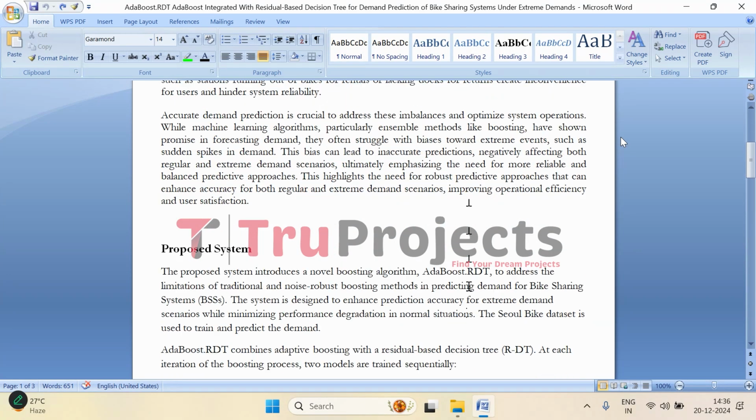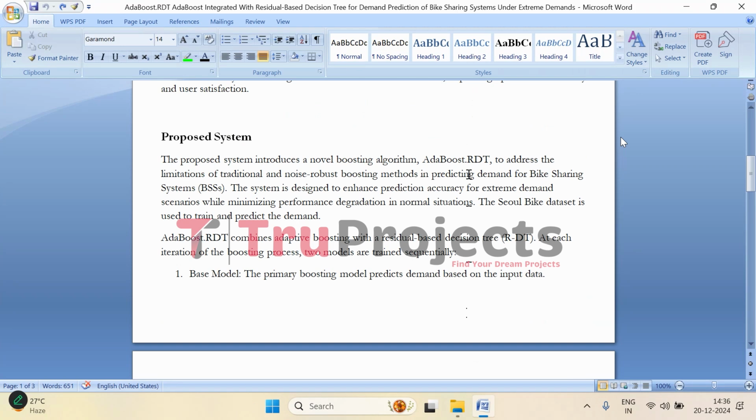So, to tackle the challenges of predicting bike rental demand, especially during unexpected surges, the proposed system introduces a new boosting algorithm called AdaBoost.RDT. Traditional boosting methods and even noise robust algorithms often struggle when it comes to predicting extreme events like sudden spikes in the demand for bikes. What sets AdaBoost.RDT apart is its ability to improve the accuracy of predictions during these extreme demand scenarios while still performing well under normal conditions. In this system, we are using the Bike Seoul data set for predicting the bike demand. This provides real world data on bike rentals. By training the algorithm on this data set, the system can better predict when and where the demand for bikes is.